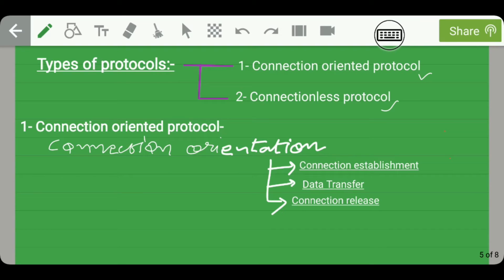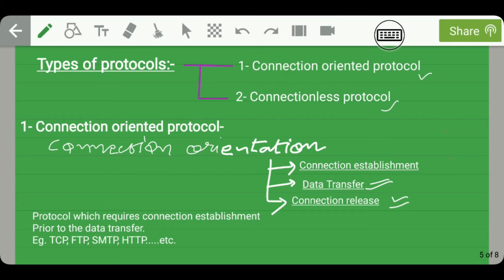So these are the three basic phases of connection orientation. So what does this mean? This means that in order to do data transfer, first the connection establishment must take place. Therefore, before doing data transfer, there should be a connection. After data transmission, we can release the connection.